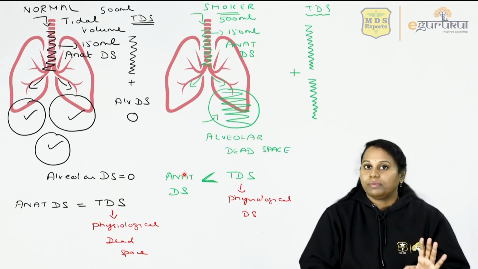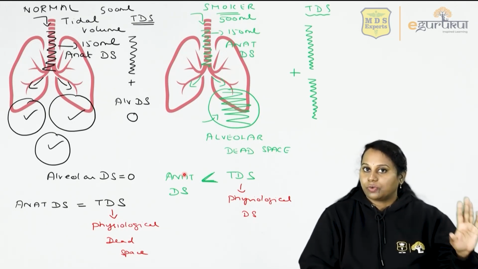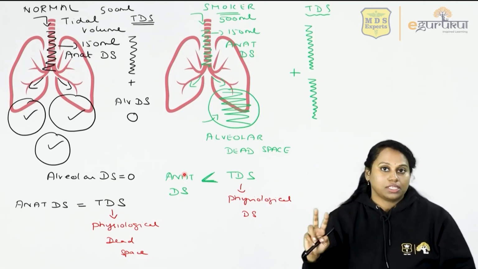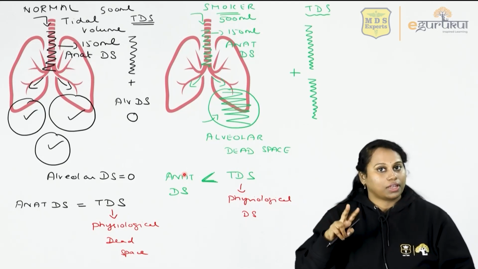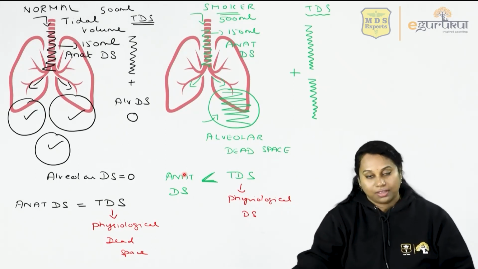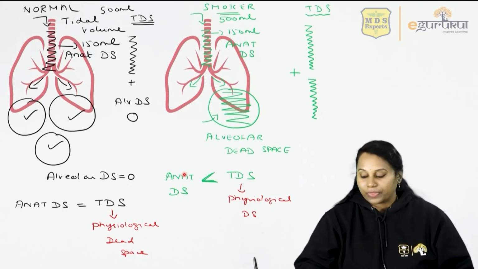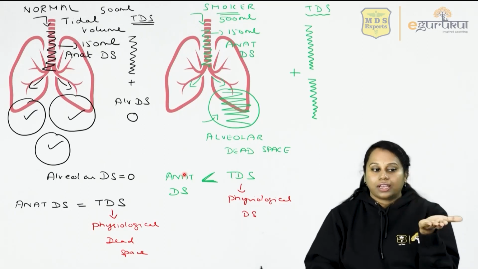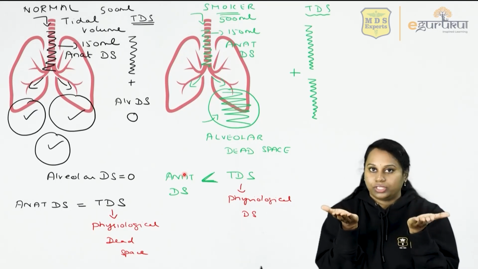So normally anatomical dead space equals physiological dead space. Only in smokers or any alveolar disease, physiological dead space will be more than the anatomical dead space. See how I used to teach my college first year students. If you are a normal student, you will like anatomy, physiology both equally.